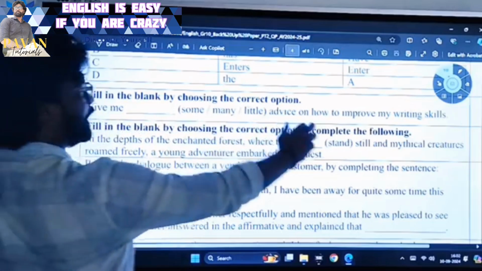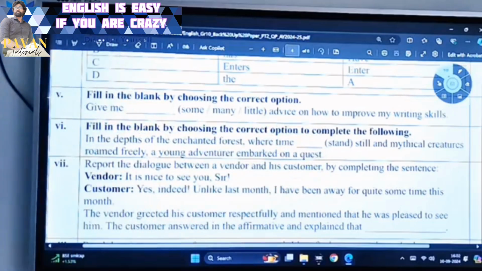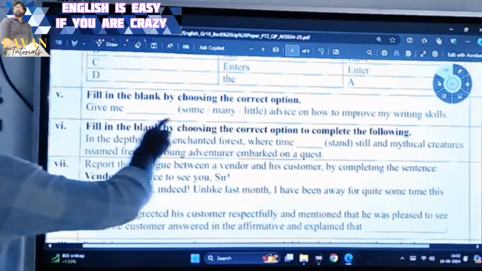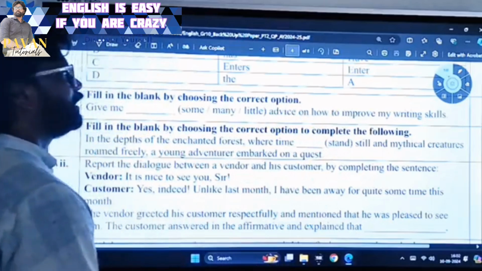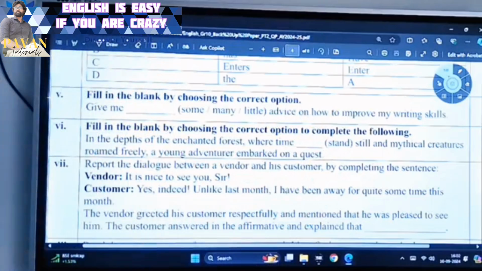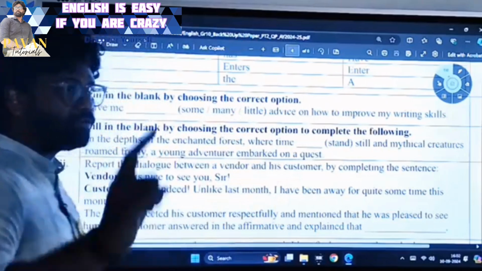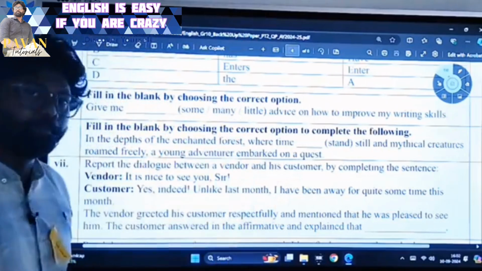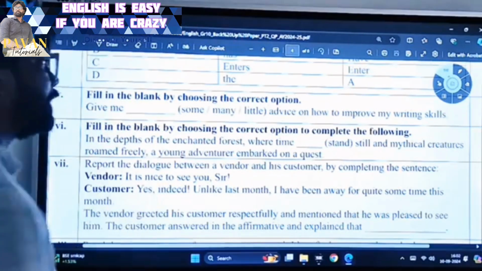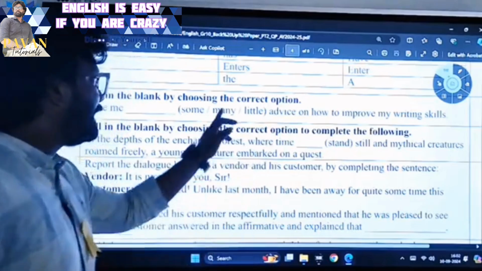Give me dash advice on how to improve my writing skills. Okay, give me dash advice how to improve my writing skills. See, give me many advice. Advice is a singular noun, an uncountable noun. Many is used for plural nouns. But here advice is a singular noun. Little advice.